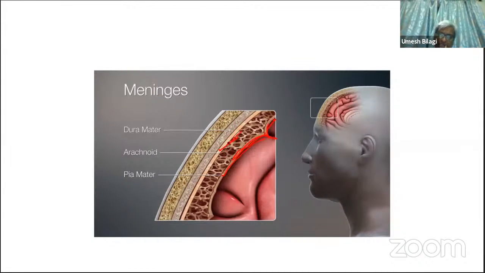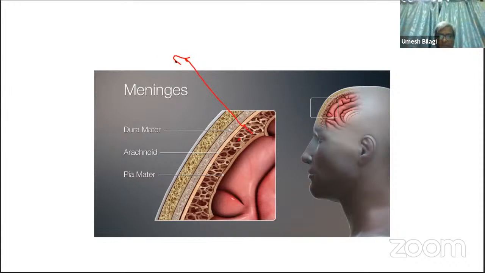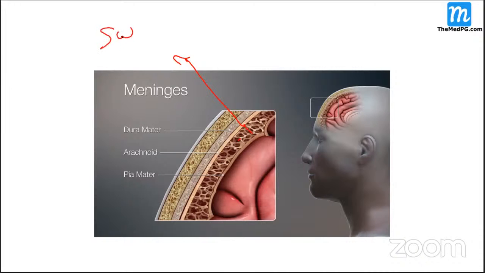Between the arachnoid and pia mater there is a space. Can anybody tell me what this space is called? The subarachnoid space. When we say meningitis without specifying, we mean inflammation of these two layers, and we exclude the dura mater.